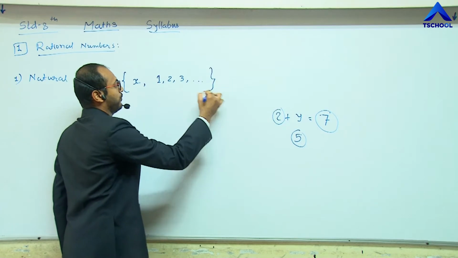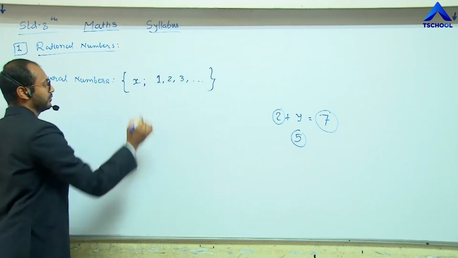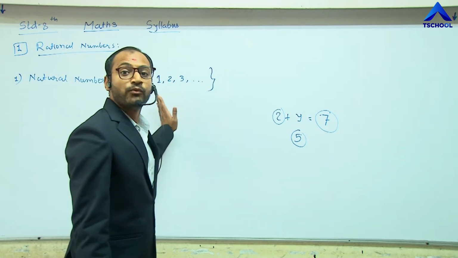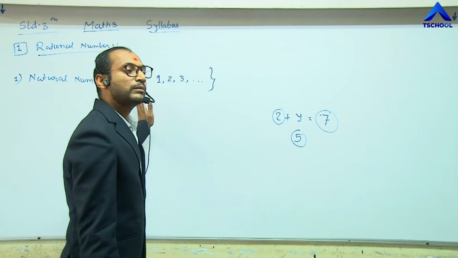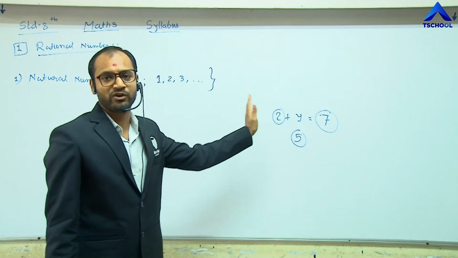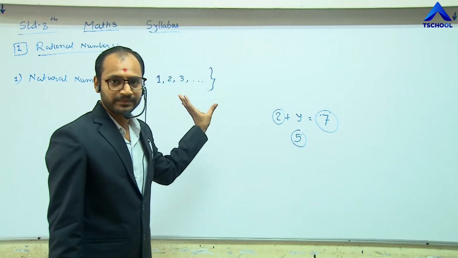This is the set of natural numbers. The natural numbers start from 1 and move positively, that means 1, 2, 3 in ascending order. So all these digits are called natural numbers.